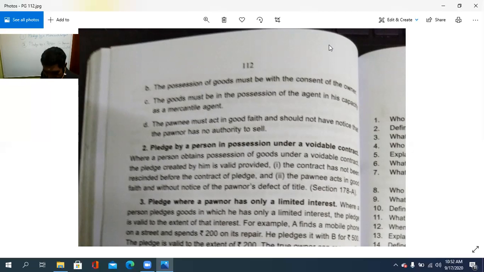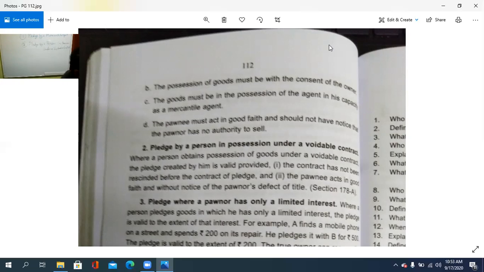So when a person obtains the possession of the goods under a voidable contract, the pledge created by him is valid provided the contract has not been rescinded before the contract of the pledge, and the pawnee acts in good faith and without the notice of the owner's defect of title. So the pawnee should act in good faith. ഉത്തമ വിശ്വാസത്തിലിരിക്കണം pawnee towards the owner. There should not be any notice with regard to that purpose. So this is the case.